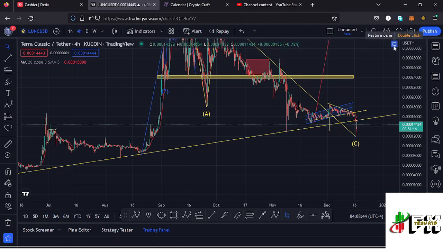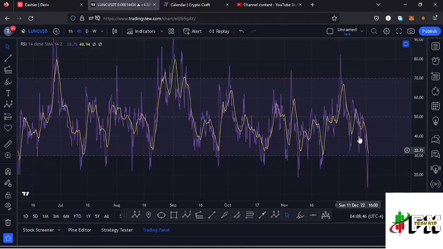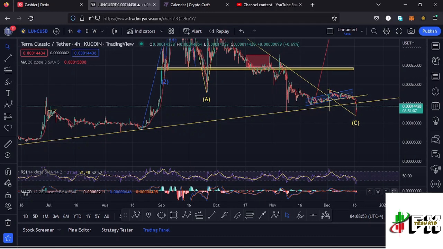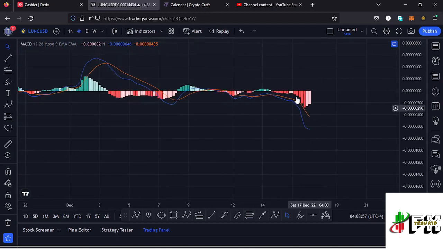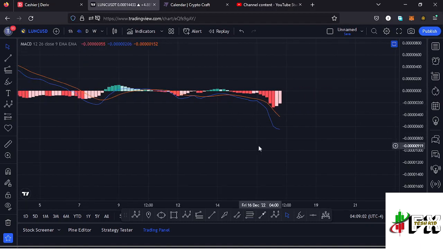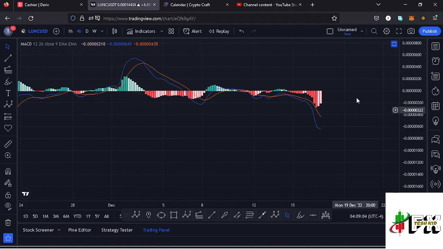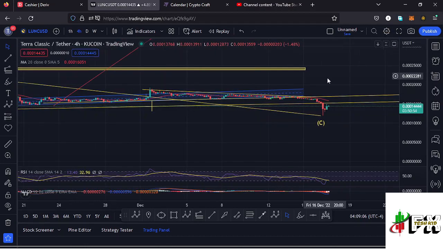Also taking a look at the indicators here on the RSI. On the RSI we are trading at around the 31 mark, meaning we have massive room for us to support any movements to the upside. Also taking a look at the MACD. Here on the MACD we have printed a bearish crossover, but we are seeing a bit of a decrease in the selling momentum, meaning higher prices could be coming our way. So let's be patient and see how that plays out, and I'll keep you updated.